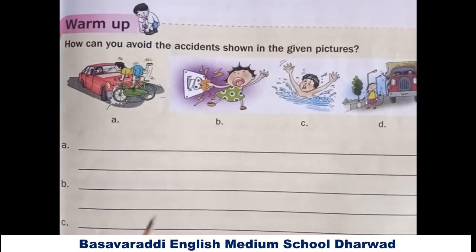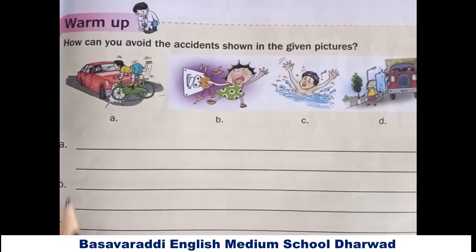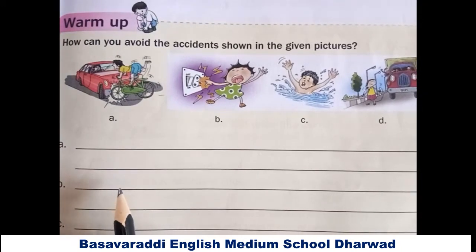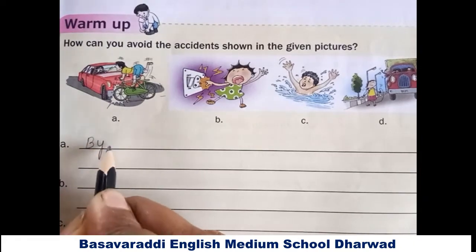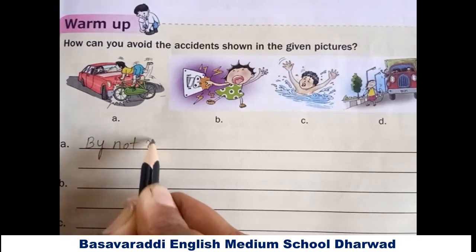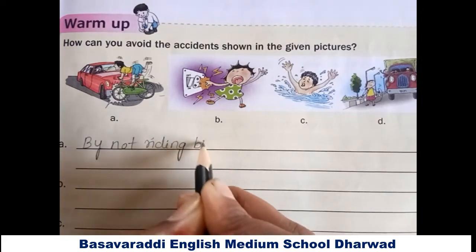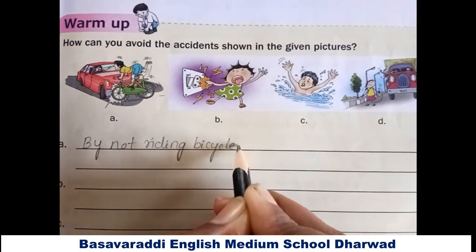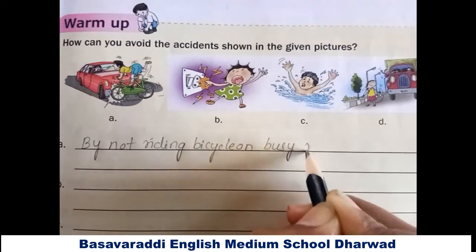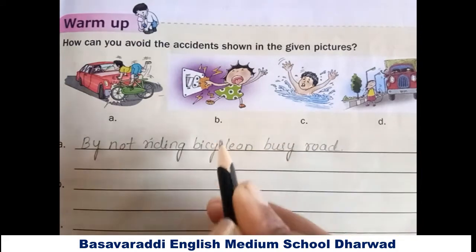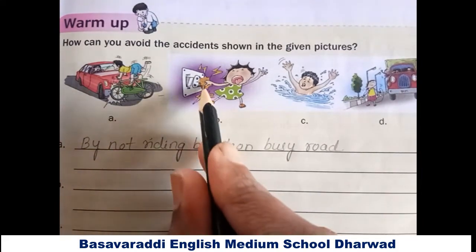The first one, by not riding bicycle on busy road. The second one, by drying the hands before using switches.